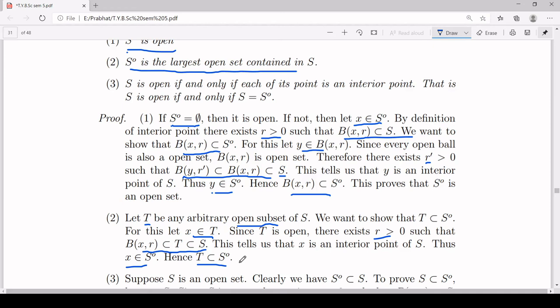Now the third statement of your lemma is: S is open if and only if each of its points is an interior point. That means, in other words, you can say S is open if and only if S is equal to S naught. So at many places, people keep this statement as the definition of open set. But here we will prove it.